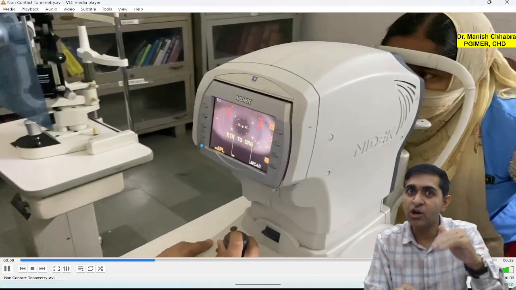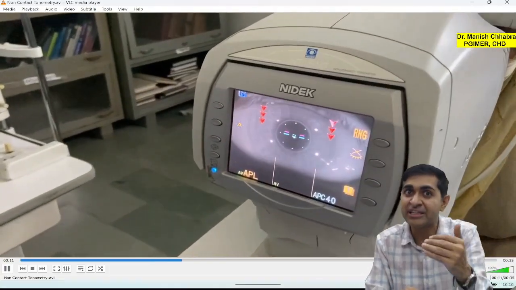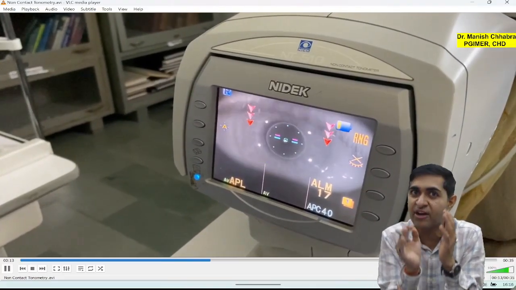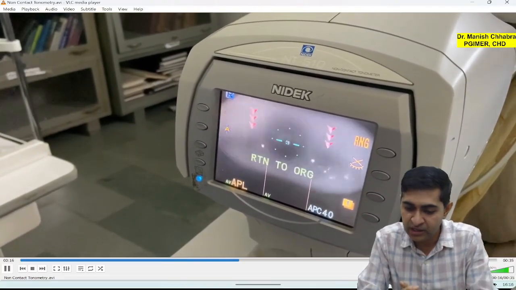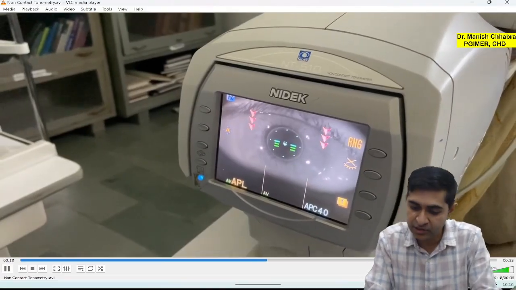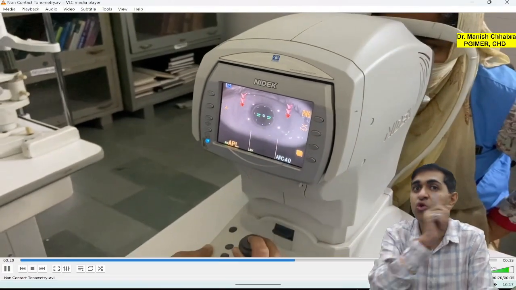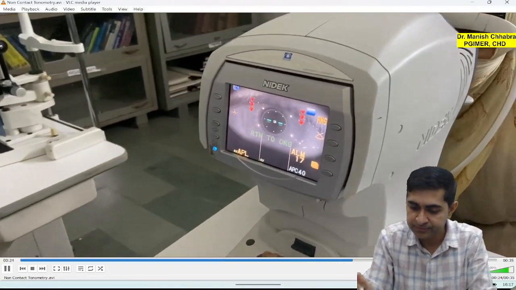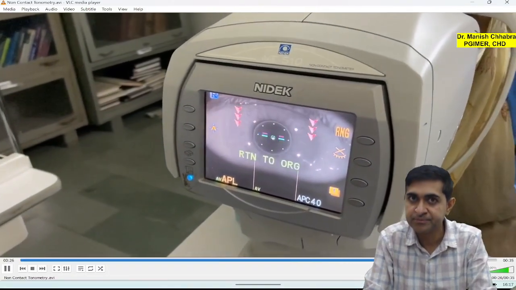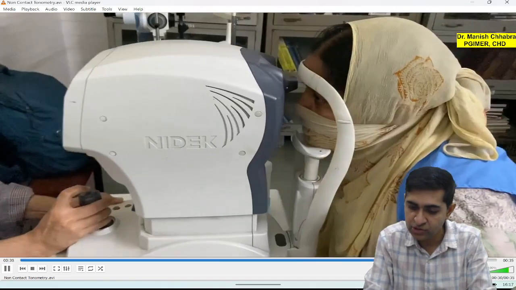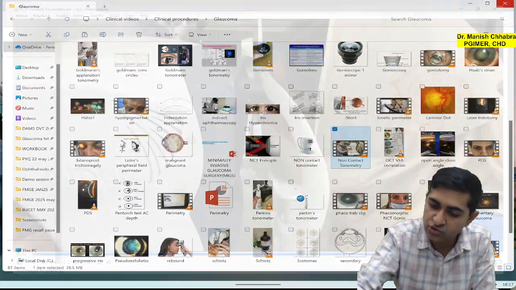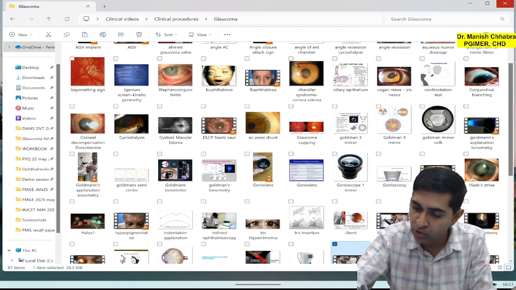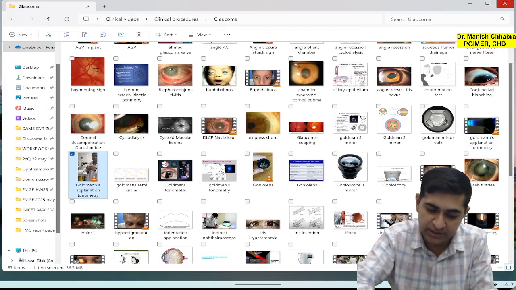So we require a quick technique now, and also the same technique which does not require sterilization after every use. Here you can see 17 millimeter of mercury, and you will see that there is no contact between the nozzle and the patient. So this is non-contact. But if I talk about the Goldman applanation tonometer, let's check this out.